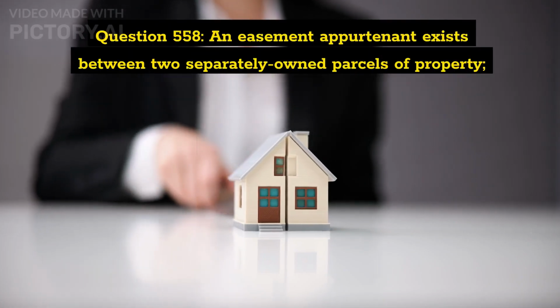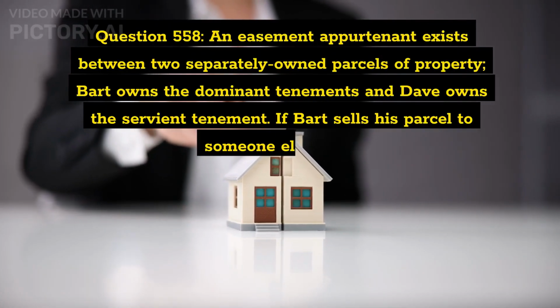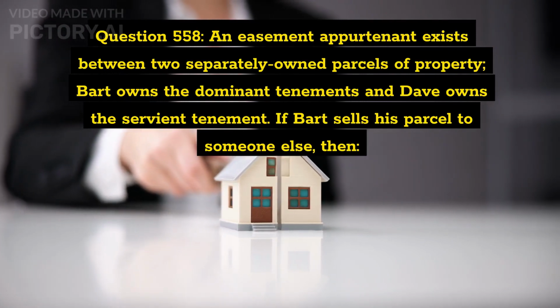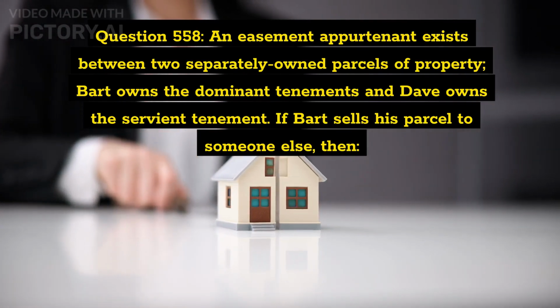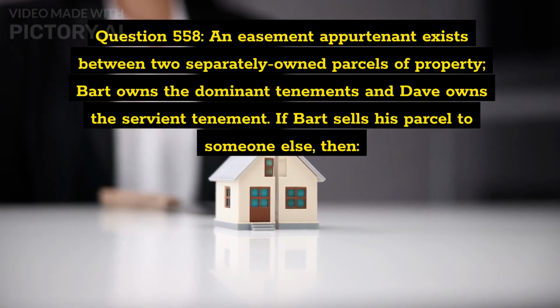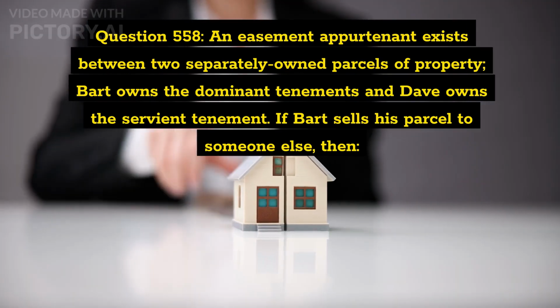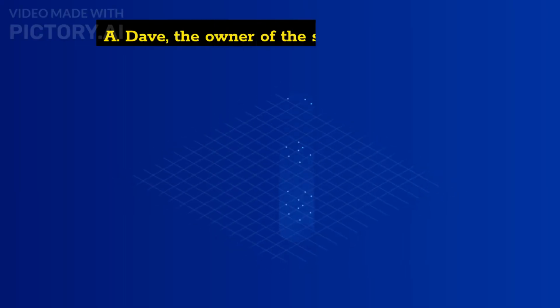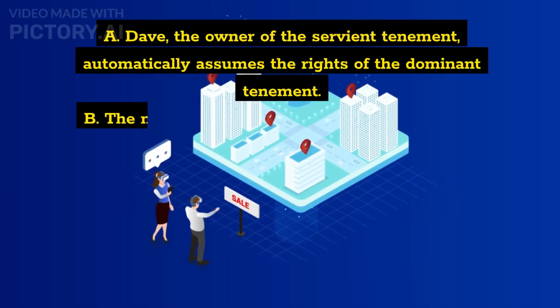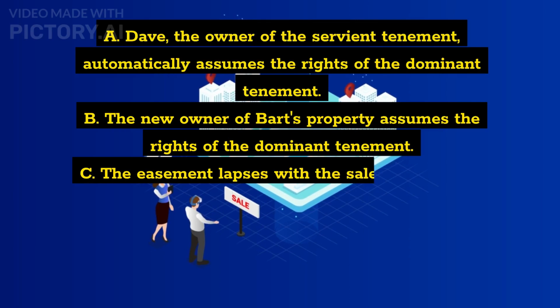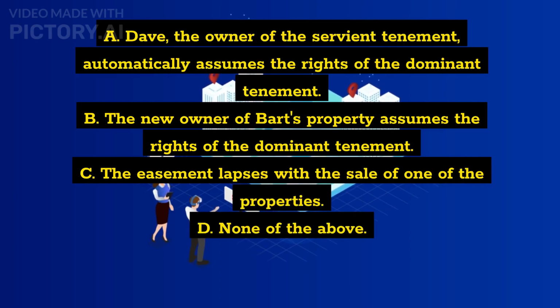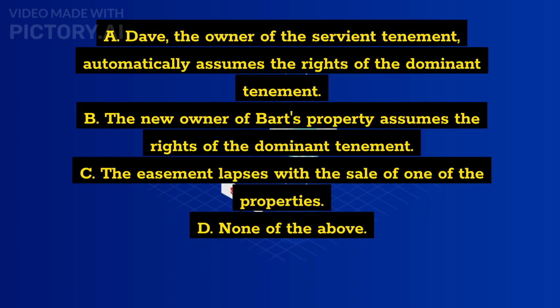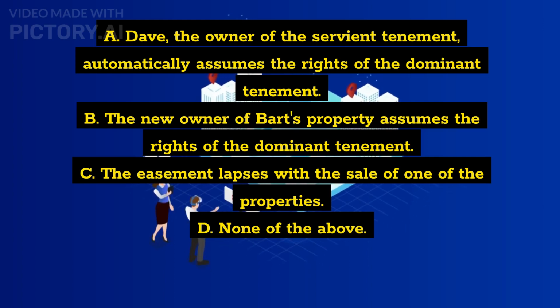Question 558. An easement appurtenant exists between two separately owned parcels of property. Bart owns the dominant tenement and Dave owns the servient tenement. If Bart sells his parcel to someone else, then A. Dave, the owner of the servient tenement, automatically assumes the rights of the dominant tenement. B. The new owner of Bart's property assumes the rights of the dominant tenement. C. The easement lapses with the sale of one of the properties. D. None of the above.